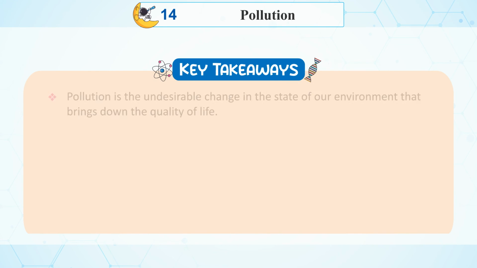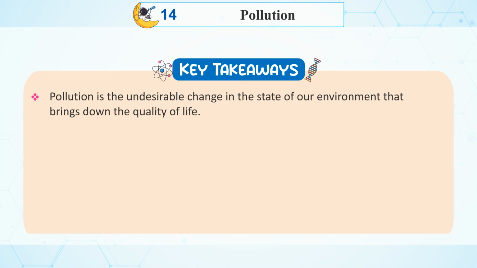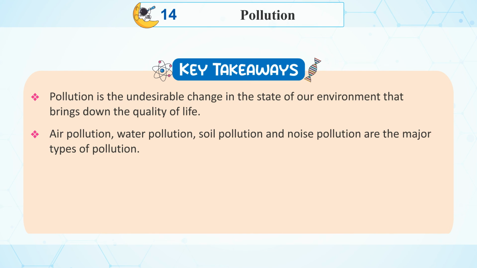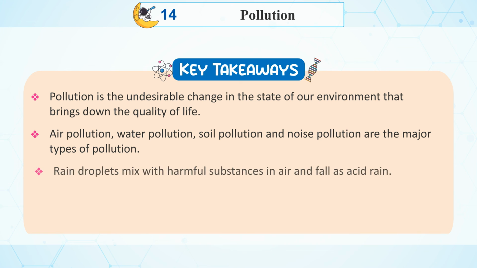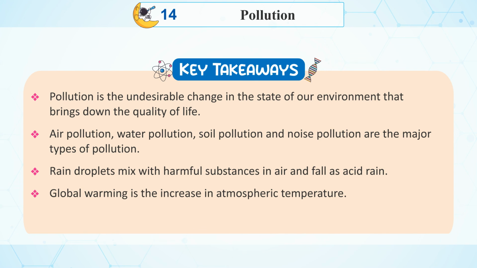Key takeaways: pollution is the undesirable change in the state of our environment that brings down the quality of life. Air pollution, water pollution, soil pollution and noise pollution are the major types of pollution. Rain droplets mix with harmful substances in air and fall as acid rain. Global warming is the increase in atmospheric temperature. Ozone depletion is caused by air pollution.